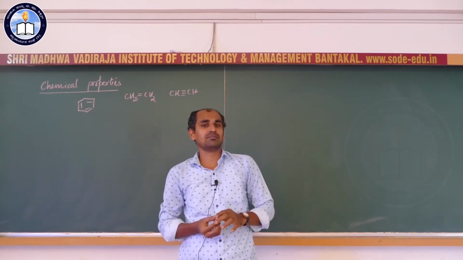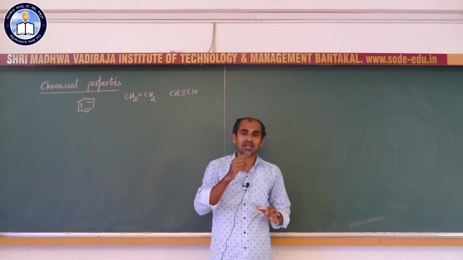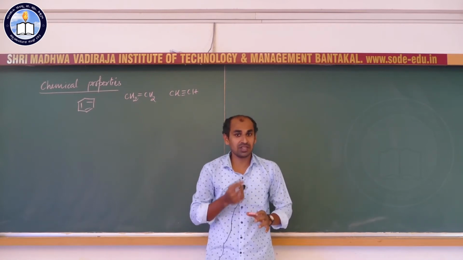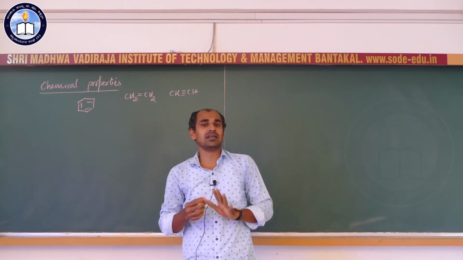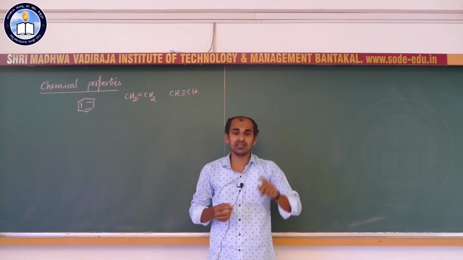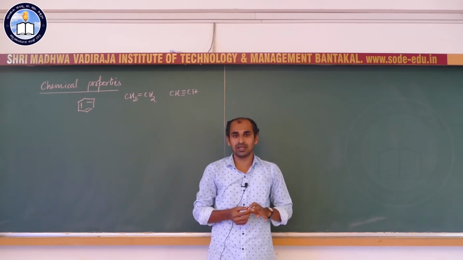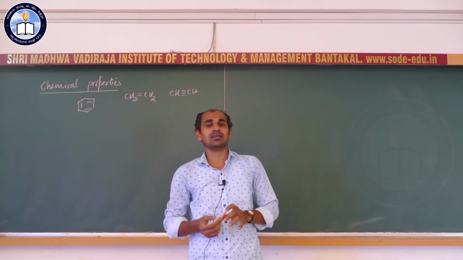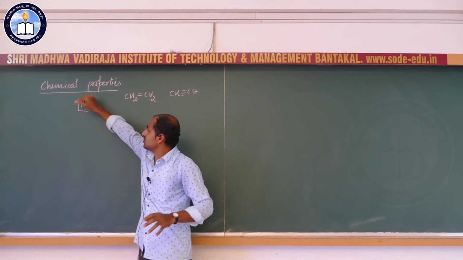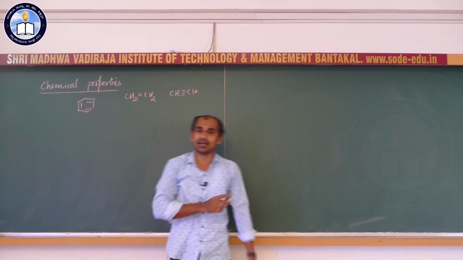So, we may expect that benzene should also undergo addition reactions, but benzene will not undergo addition reactions under normal conditions. It is very difficult to carry out addition reactions with benzene. What is the reason? The reason is that it has resonance delocalization of pi electrons.